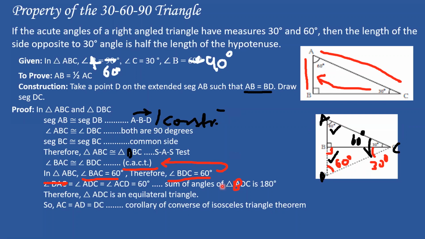Understood? Why? Because it is an equilateral triangle, and in an equilateral triangle all sides are equal. So that's why I write AC is equal to AD is equal to DC, which is also the corollary of the converse of the isosceles triangle theorem. It was written in small letters at the bottom of the screen. So the next step will be, but AB is equal to half AD. Okay. So just a minute.